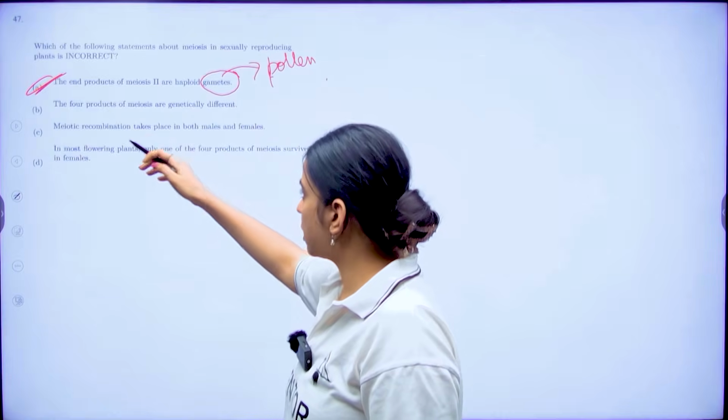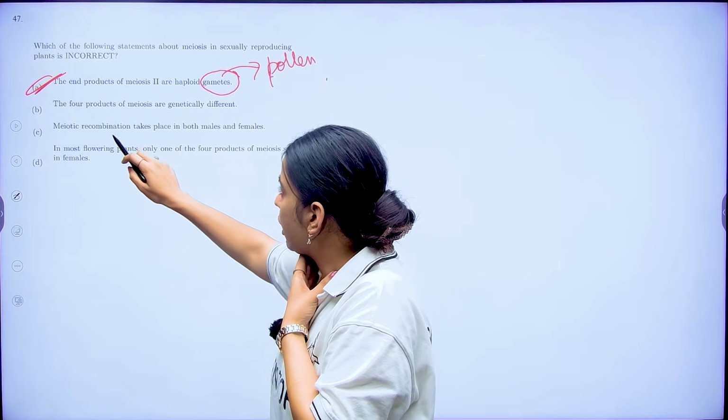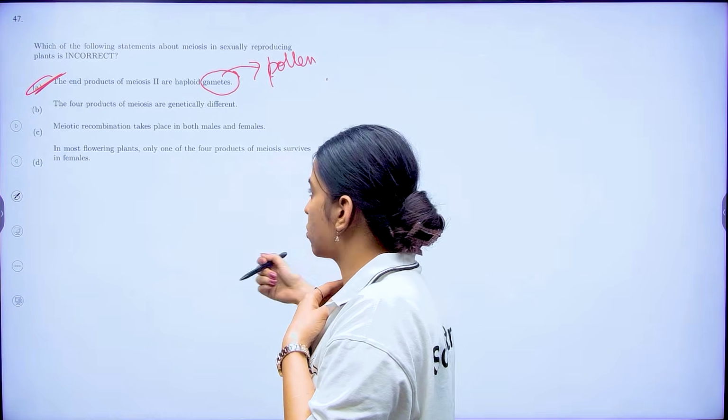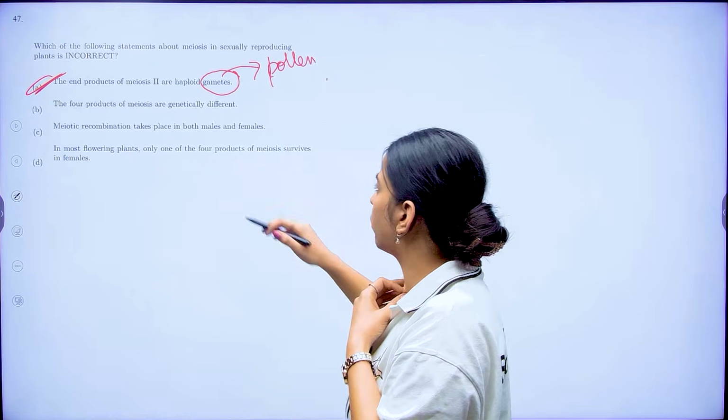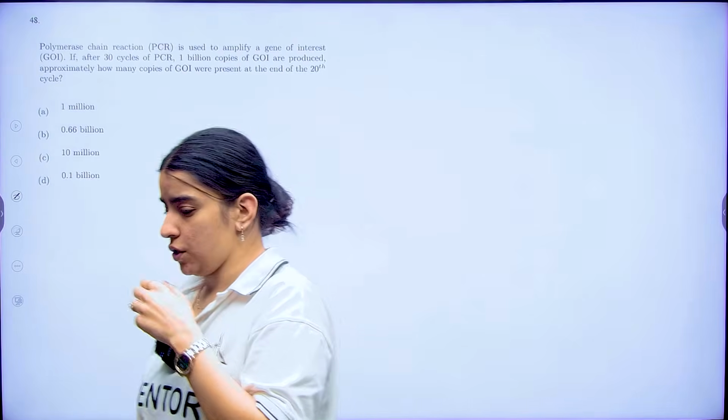So this first statement itself is incorrect. Now let's look at the other statements. Four products of meiosis are genetically different. Meiotic recombination takes place in both males and females. This is also correct. In most flowering plants, only one of the 4 products of meiosis survives in the female. This is also correct.